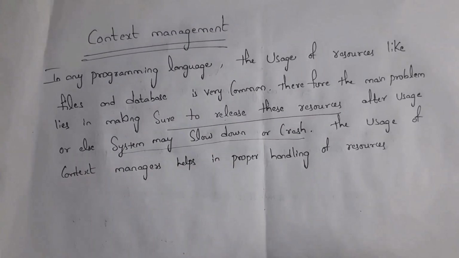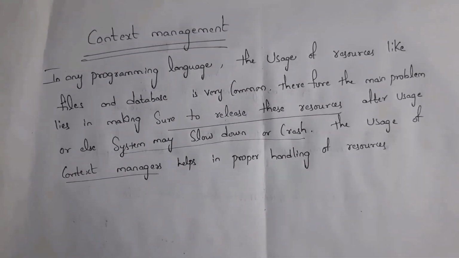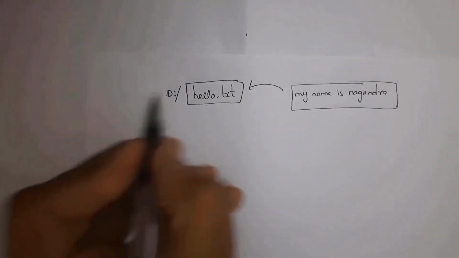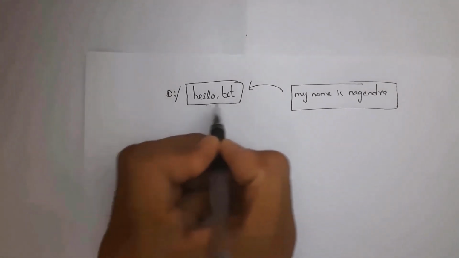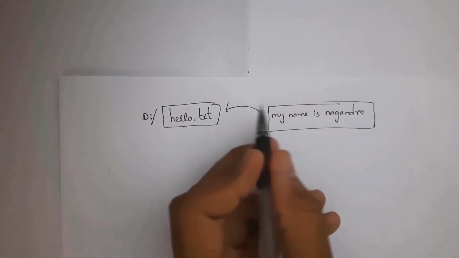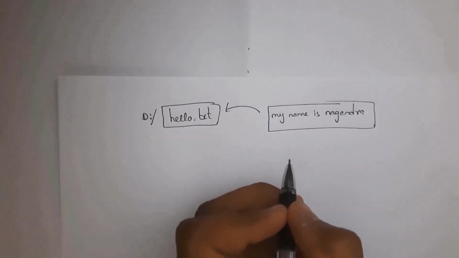In order to overcome this problem, we use context managers. By using context managers, we can automatically close the file. For example, there is one text file in local disk D. The text file name is hello.txt. Now I want to add the text "My name is Nagendra" into my file hello.txt. I will write a program for this.